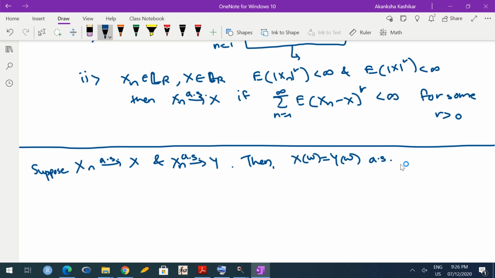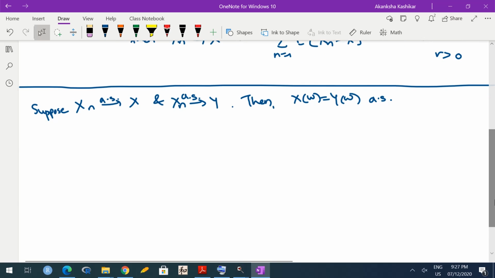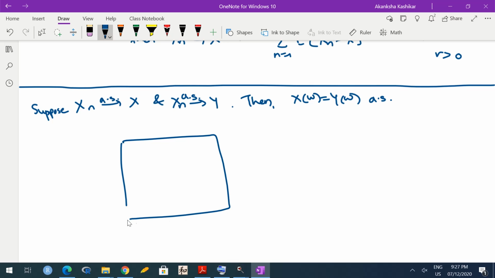How do I proceed with the proof? Now first we have to remember two things. Both the convergences are almost sure. What it means is, of course we are going to assume that Xn, X and Y, everything is defined on the same omega. So Xn converges to X almost surely means there may be some set of probability 0. Let me call this set say N1, such that outside N1 Xn converges to X.